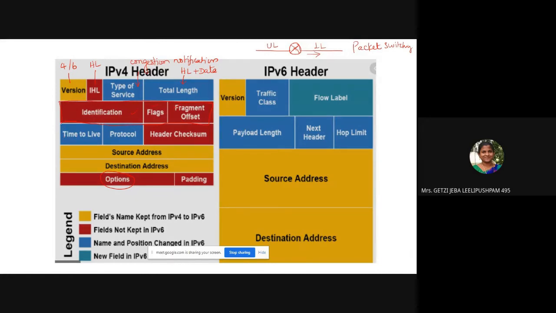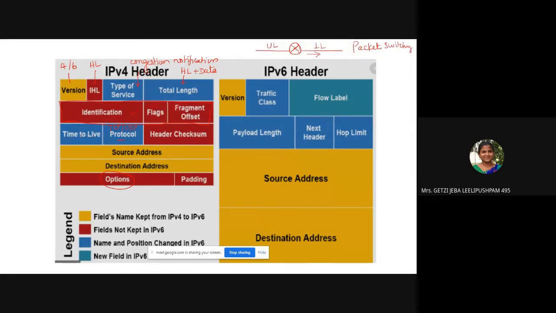I will explain what is time to live. Then protocol talks about whether the upper layer uses TCP or UDP. Then header checksum, we know how checksum is calculated. Then the source address and the destination address. And padding is used whenever the field is not of proper even number. Networks like only even numbers, they hate odd numbers. So if the numbers are not properly tallied, zeros are added to it. That is what you call padding.